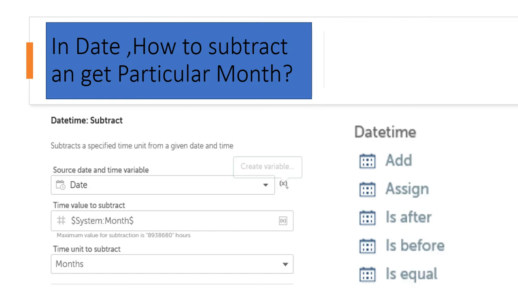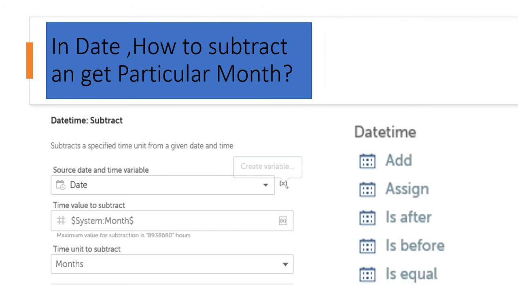Here, whatever date you have to create, once you create it, you choose how many months to subtract, the subtraction value, and the assign.